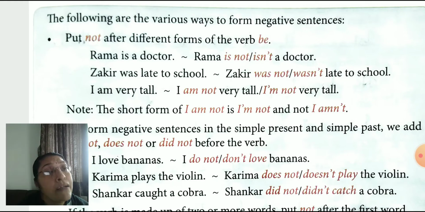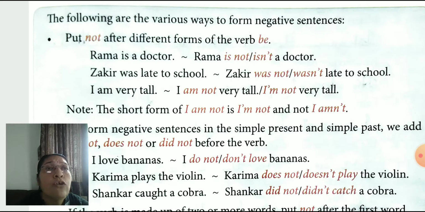For preparing a negative sentence: Zakir was late to school. Zakir was not late to school. Zakir wasn't late to school. So when we prepare the negative, we use not after the to-be verb forms: am, is, are, was, were, will, shall. Okay children?